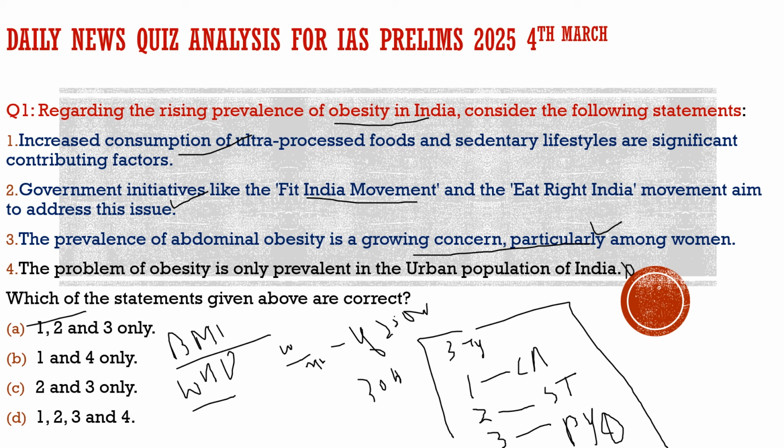For India, if it is between 23 and 25, then you are overweight, and if it is above 25, then you are obese. So please remember these facts; they can be asked in the exam. So we understood how we establish whether a person is obese or overweight. Now, what can be the impact of obesity on the Indian economy?